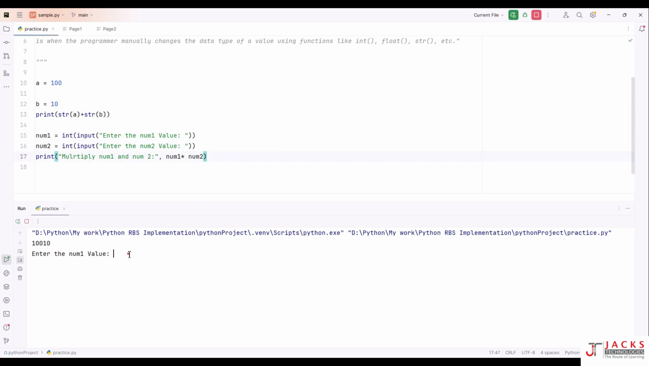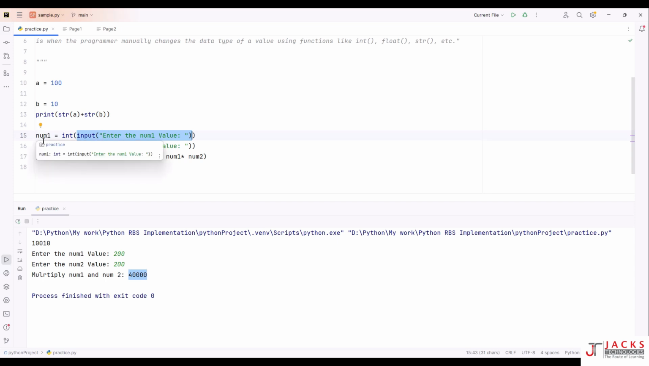Now let's run and see what happens. 200, 200. We got 40k. So the user has given the input and it was taken as a string, this string value has been converted to int, and then the int value has been assigned to this variable. Now this variable is of integer type, so when I multiply these two values, I get 40k. Normally in basic programs, we convert values from one data type to another by using the Python built-in functions. Do it like this.